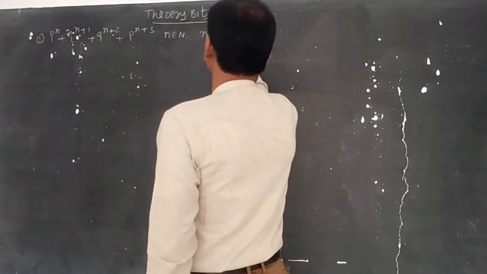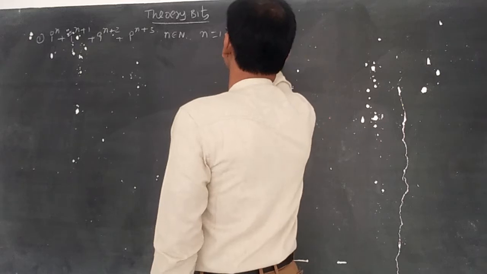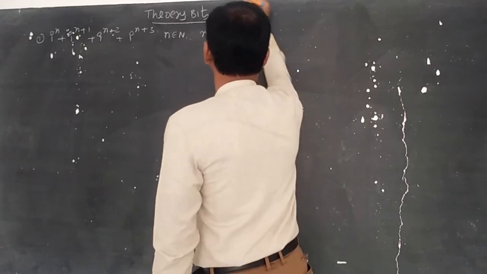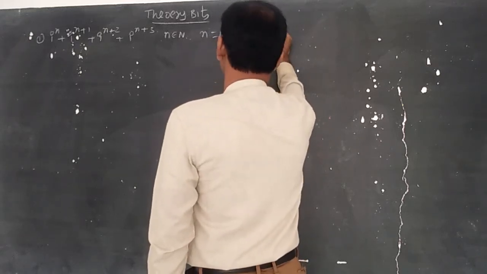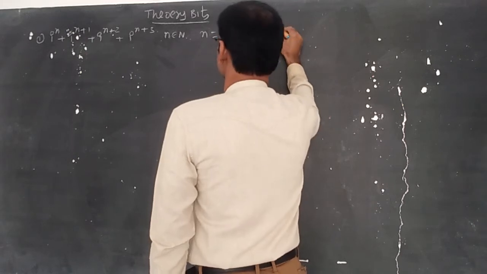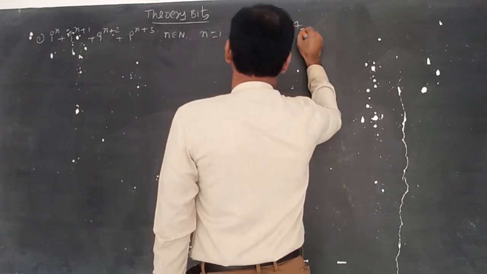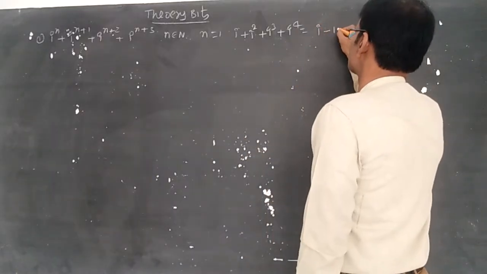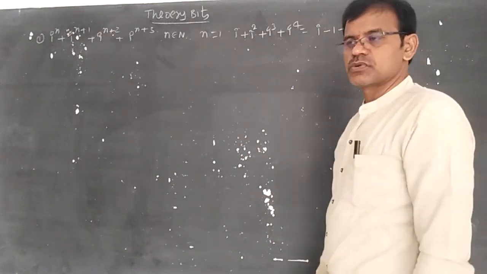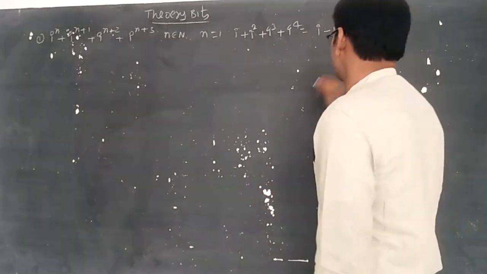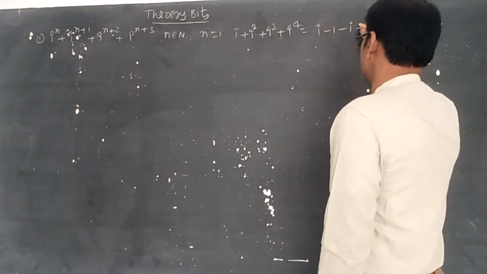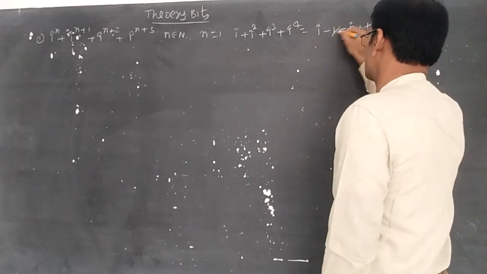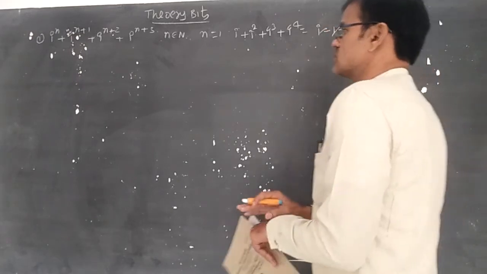It becomes i + i^2 + i^3 + i^4. The i^2 value is minus 1, i^3 means i^2 into i, so minus i, and i^4 is 1. 1 minus 1 cancels, i minus i cancels, the answer is 0.